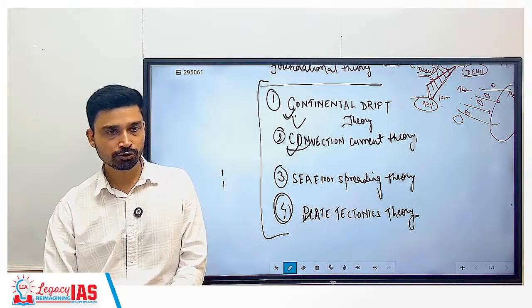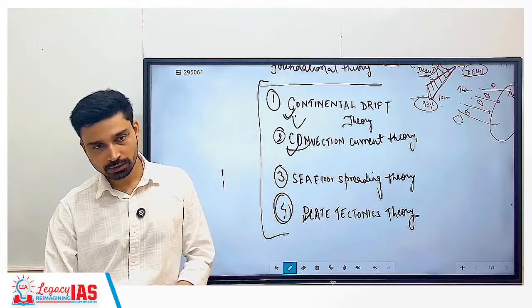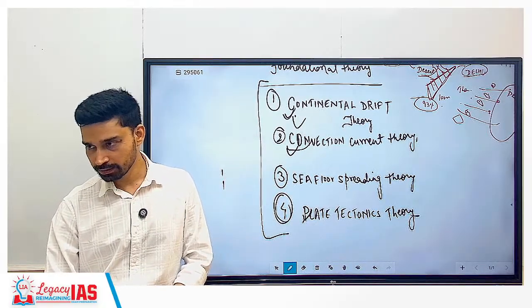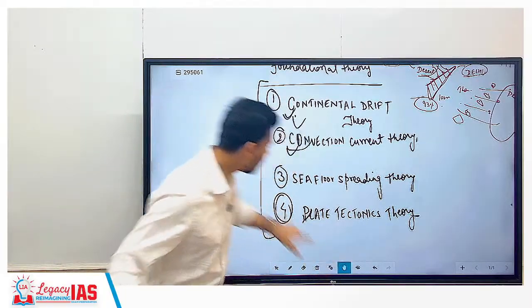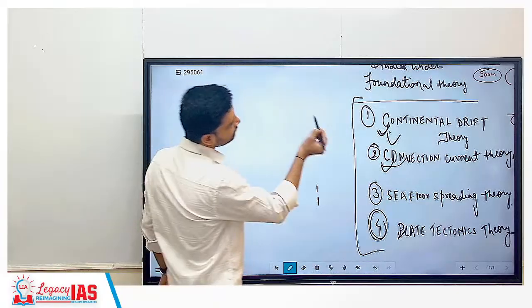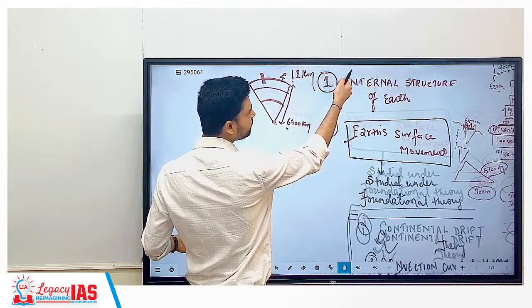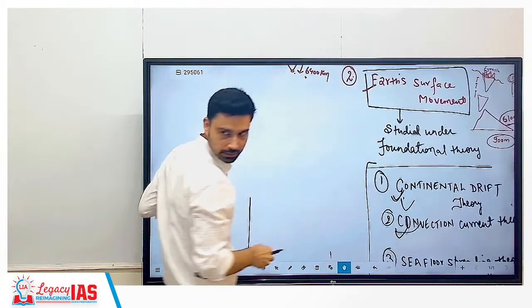That means if you have proper understanding, if you have revised these four theories properly, you can say 60-70% of your geomorphology is done. The questions that will be asked are based on the concepts of these theories itself. Application of these concepts you will see in the prelims and mains examination. So this is what we have to focus on and give attention to. Which chapters have we discussed? The first chapter is internal structure, second chapter is Earth's surface movement.